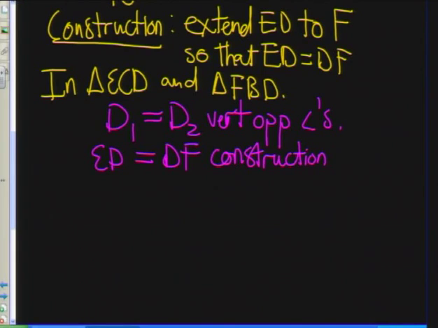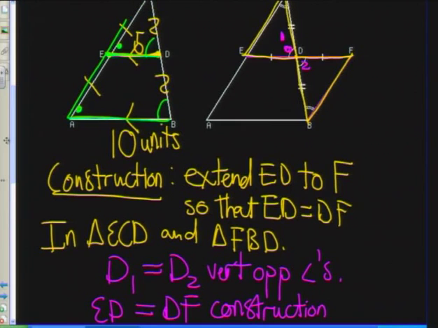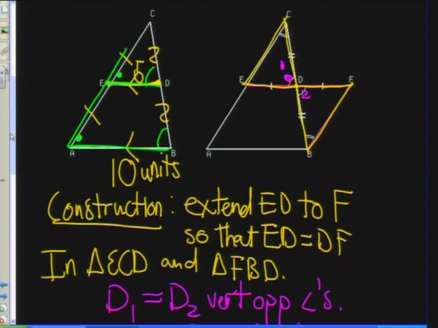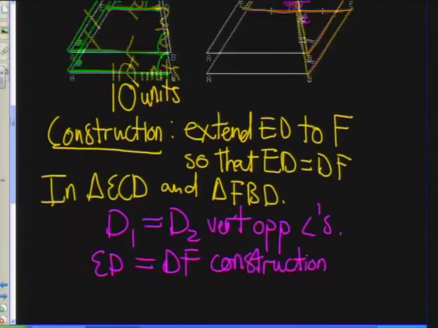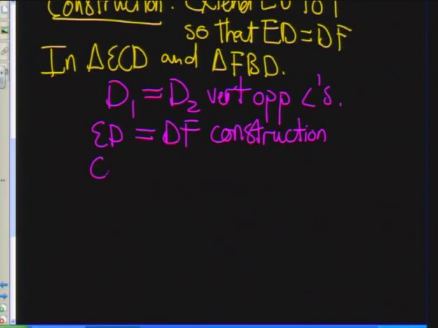So I've got an angle, I've got a side, I need one more piece of information, and here's my final piece of information. Remember, we said that we are joining the midpoints of the two sides together. So if D is the midpoint of CB, then CD and DB are the same length. You can say given or midpoints, that's fine.